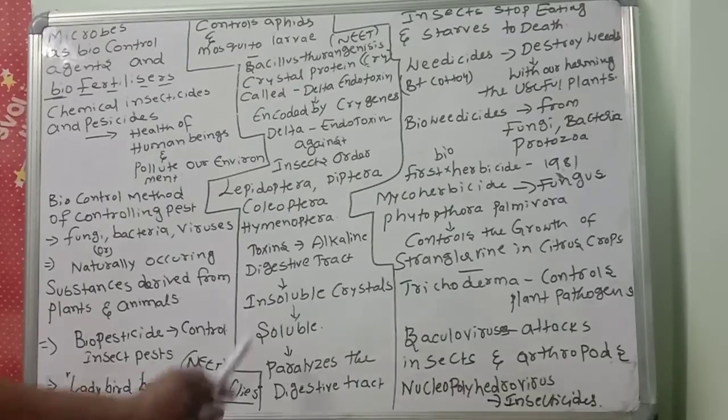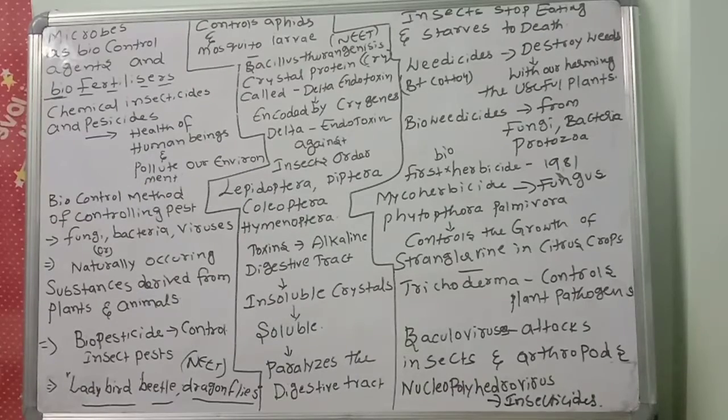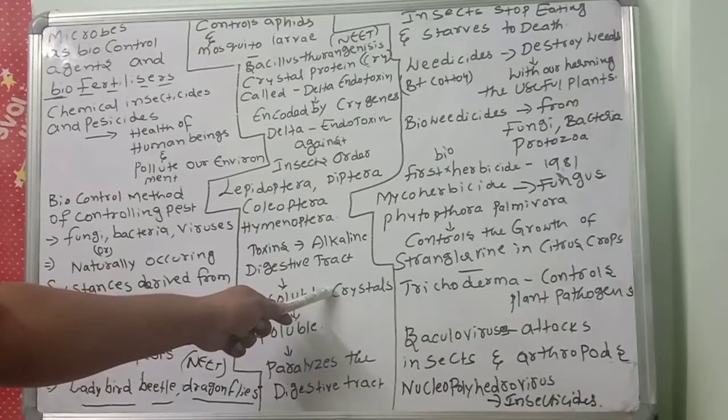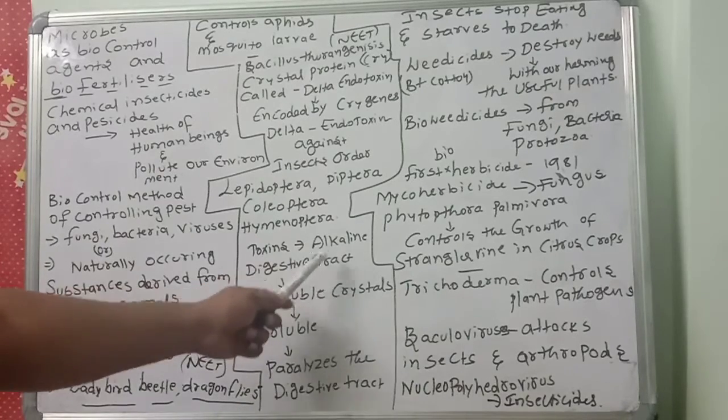How does this work? This delta endotoxin is only active in alkaline conditions, not in acidic environments. Ours is an acidic system, so for us no problem, because it will remain insoluble. But in alkaline conditions, when it enters the insect's digestive tract, these insoluble crystals will be converted into soluble delta endotoxins.